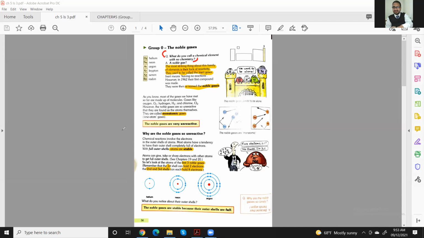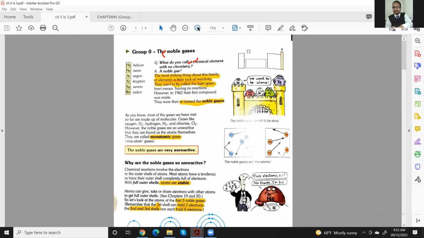Chemistry here means it is not going to react, or make any compound, or do any kind of reaction. The answer given here is a noble gas. What does it mean? A noble gas, as you can see here.